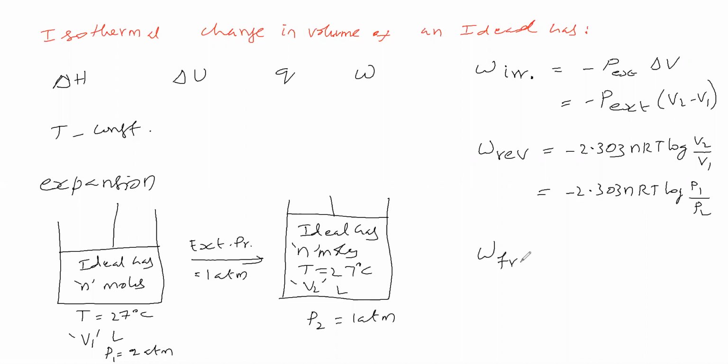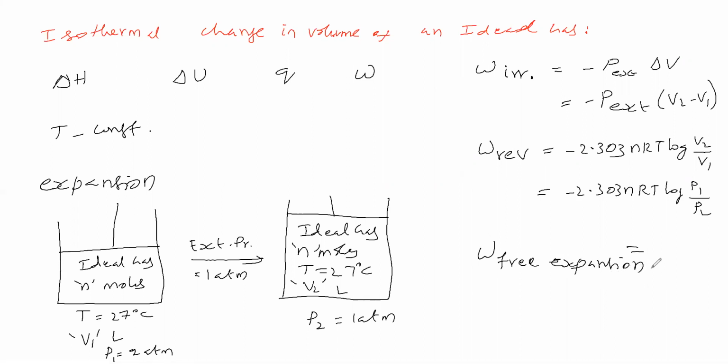If it is free expansion, what is the work done? Free means there is no external influence, no external disturbance.